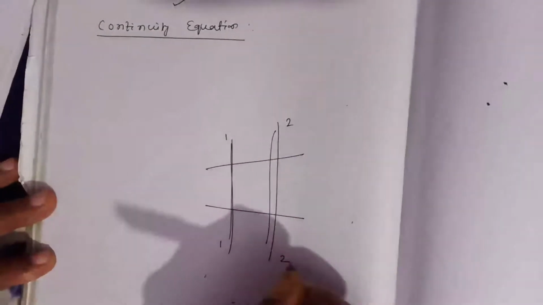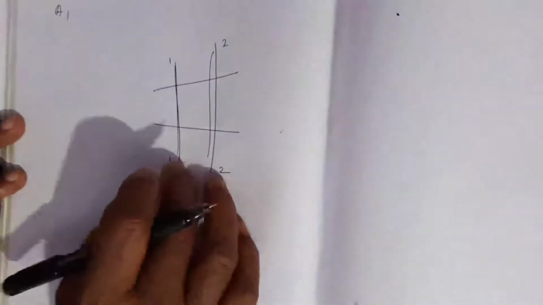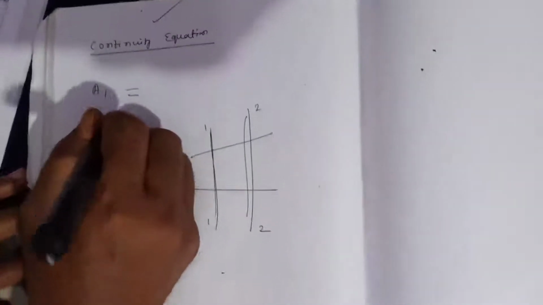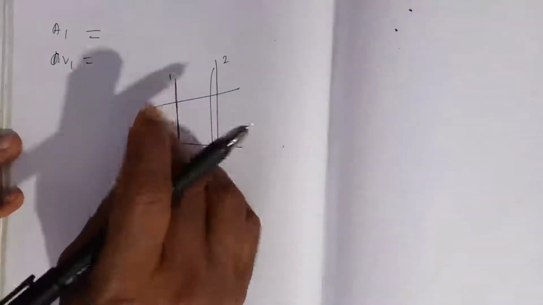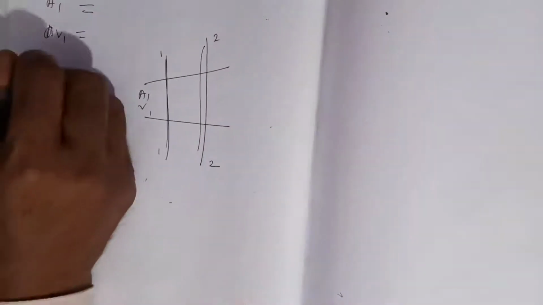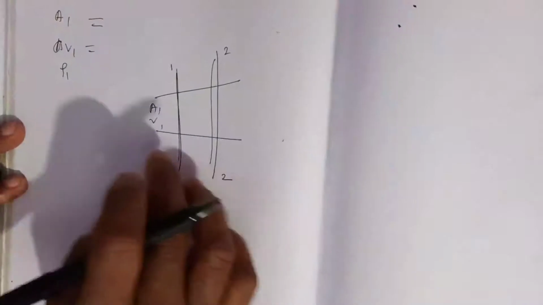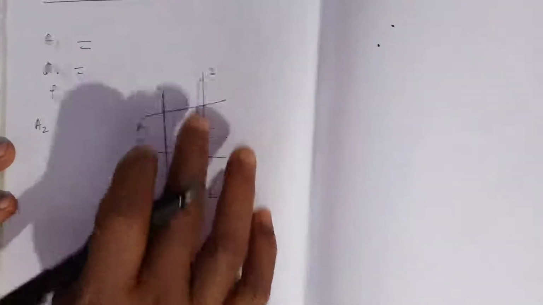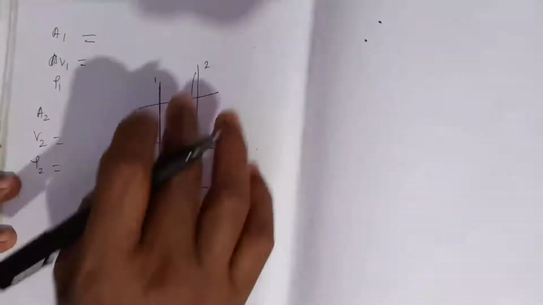Suppose A1 is the cross-sectional area of the pipe at section 1-1, V1 is the velocity of flow at section 1-1, and rho 1 is the density of flow at section 1-1. Similarly, at section 2-2, A2 is the cross-sectional area, V2 is the velocity of flow, and rho 2 is the density at section 2-2.